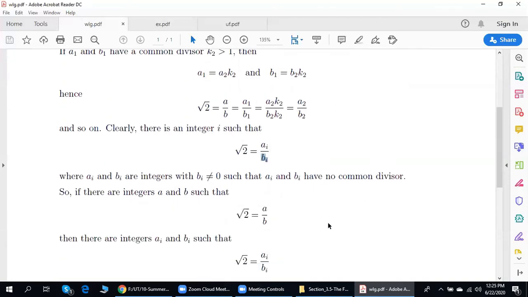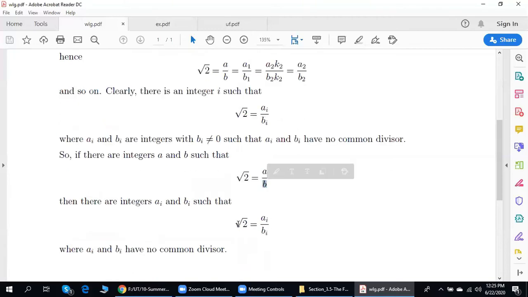Conclusion. If square root of 2 can be written as integer over integer, square root of 2 can be written as integer over integer where top and bottom have no common divisor.